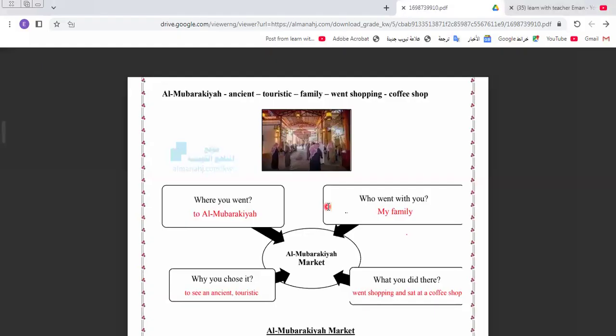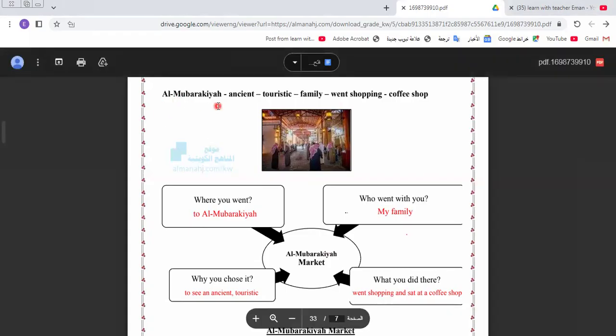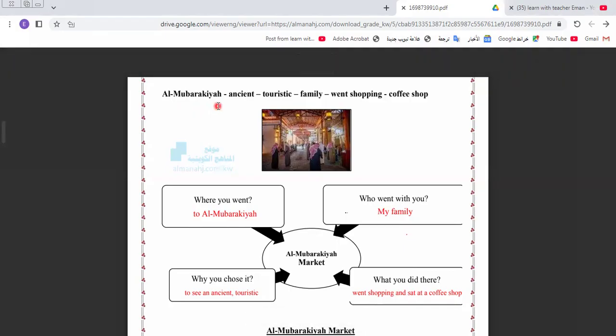This is the difference. We have a difference here, but it's a simple difference, not a big difference, between what we learn in Egypt and what we learn here in Kuwait. Here we say المباركية. So I think this المباركية here is like our market in Egypt, Khan al-Khalili. Mubarakiyah in your country is the place that we know in ancient times, where Asian things were sold, like in Khan al-Khalili. So I think Mubarakiyah and Khan al-Khalili are similar to each other.